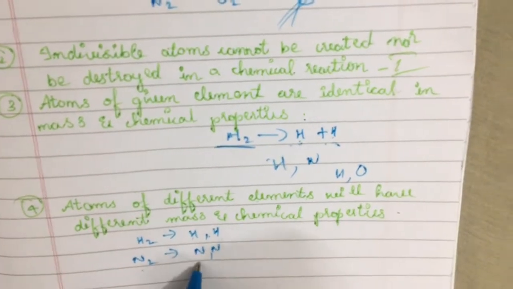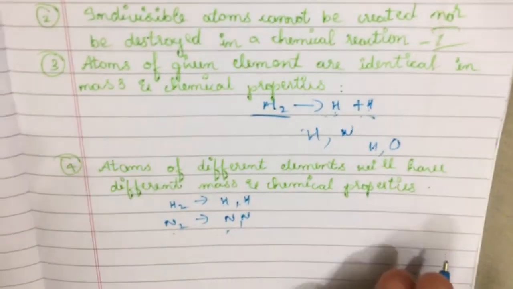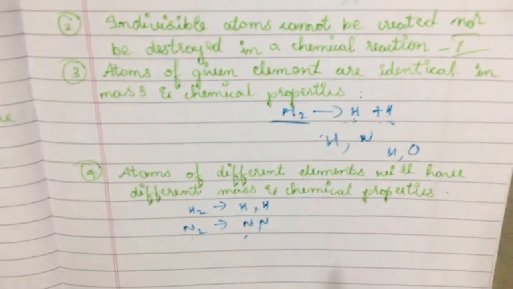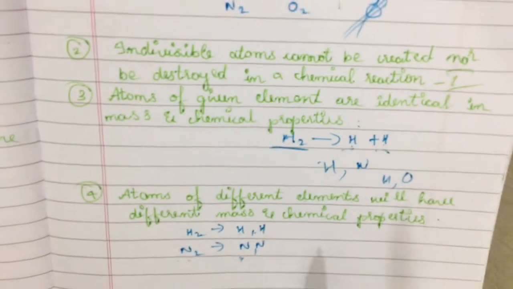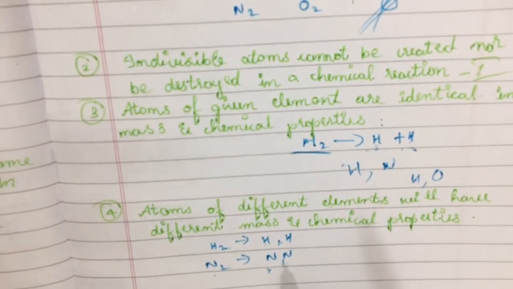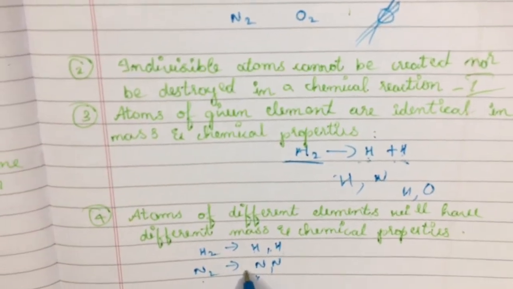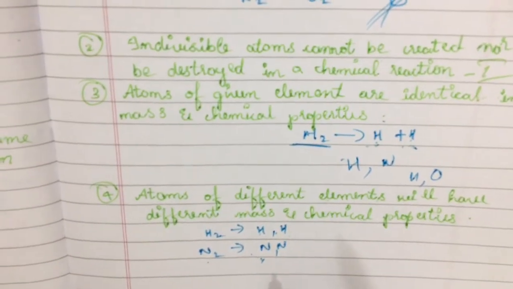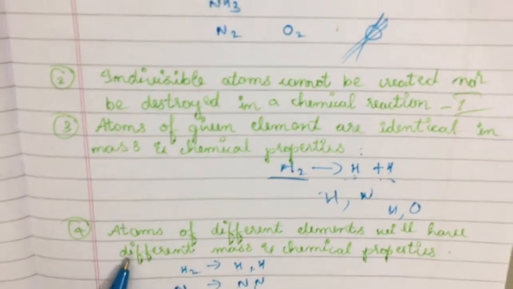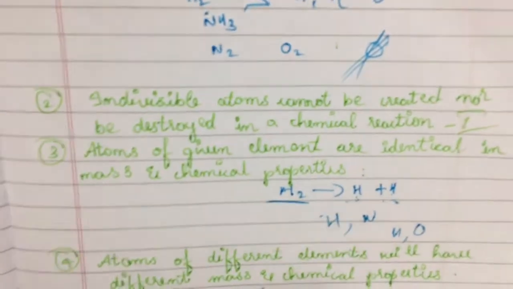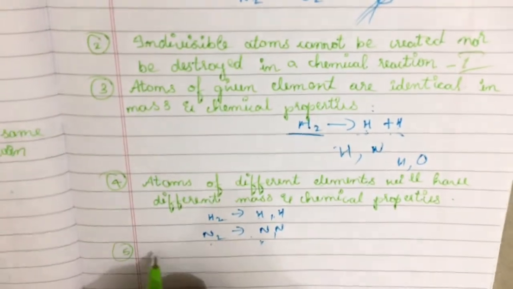They will have different mass and different chemical properties. The property of hydrogen is not that of nitrogen, or the properties of nitrogen are not those of hydrogen or any other atom. So these atoms which combine to form different products will have different mass as well as chemical property. This is very clearly explained here. And next is the fifth law or the fifth postulate.